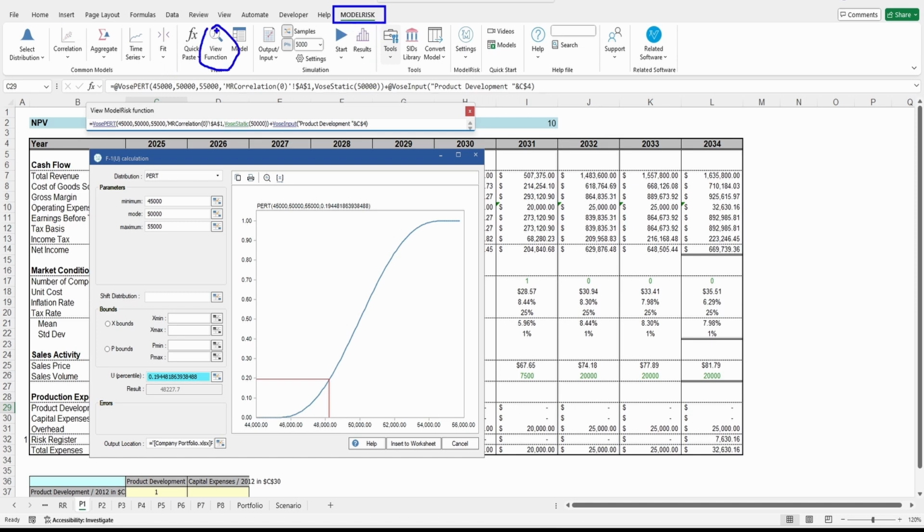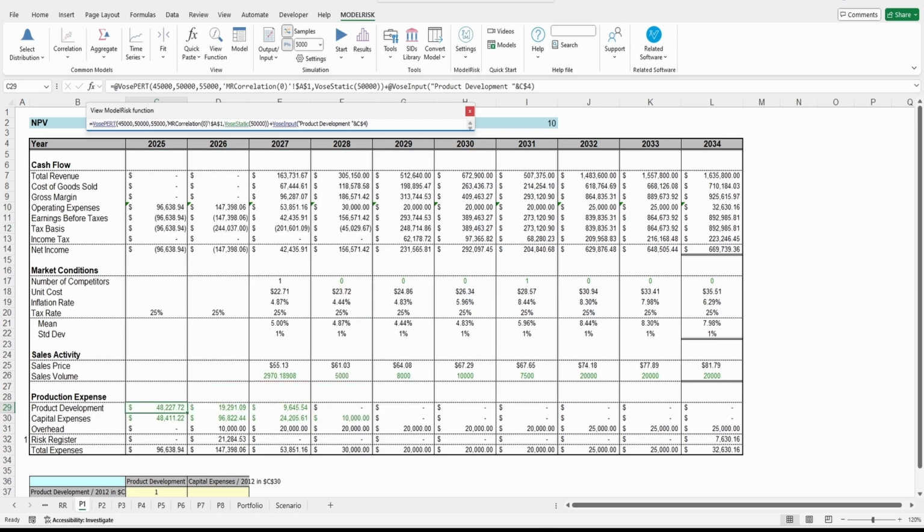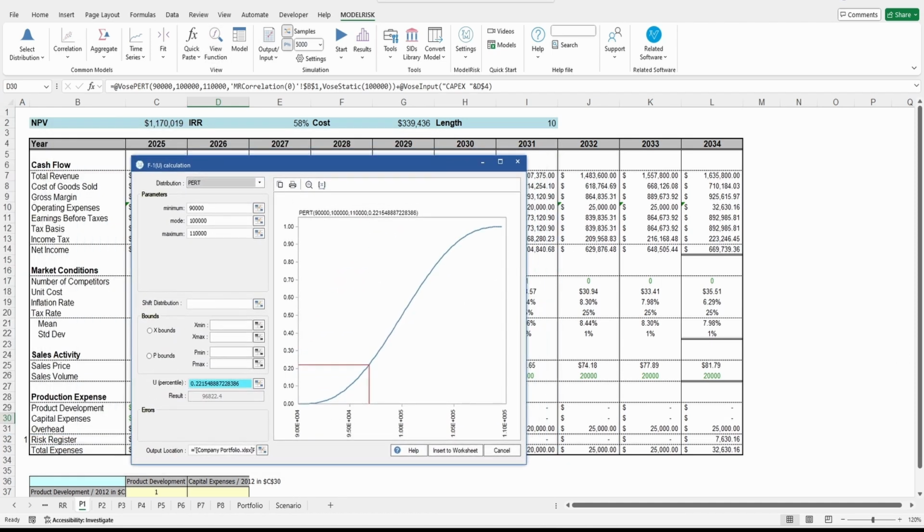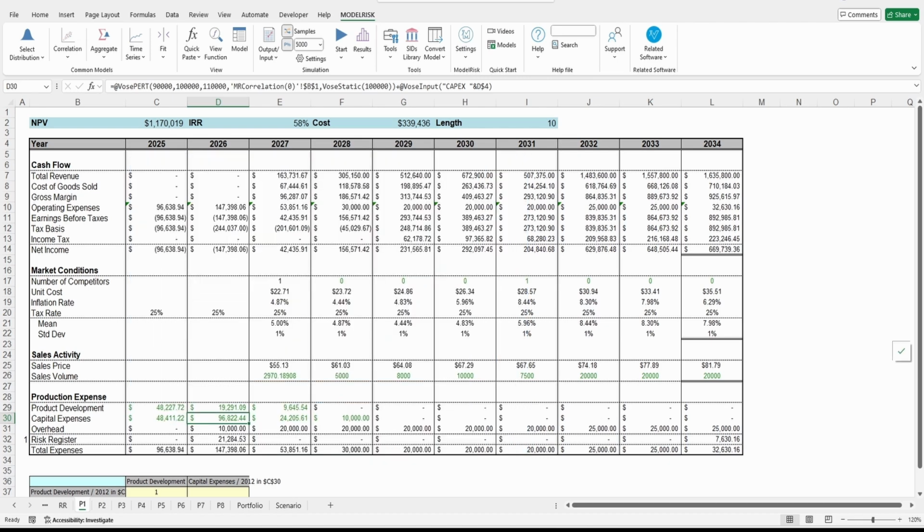And what I did is I just viewed the function because I already defined a distribution. And this is a Vose PERT distribution that looks like this, right, between 45 and 55,000 or million. Then capital expense for year number 2, again, a view function, and this function would look like this, right, 90 to 110,000. So this is the uncertainty part, right?